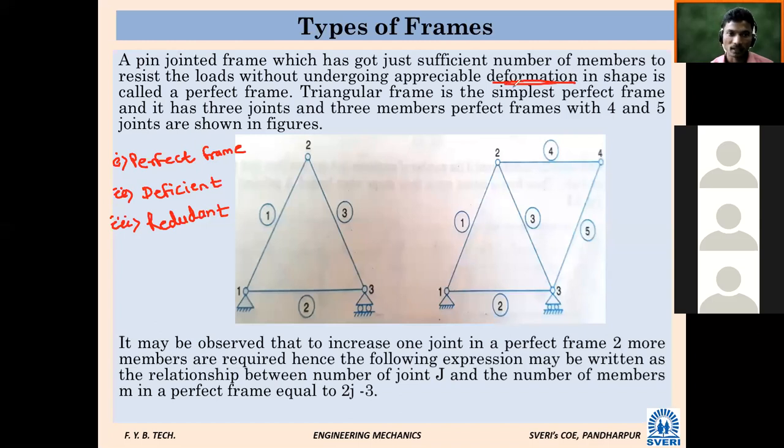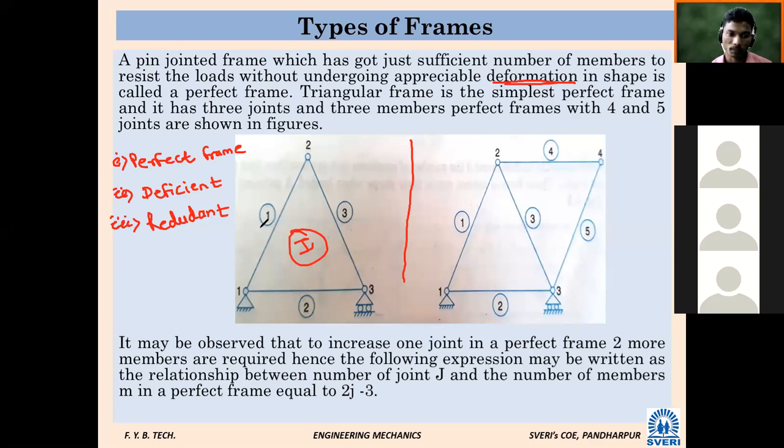Whatever first figure you are observing, just see this first figure, don't see the second one also. Here you have to see the different joints and the number of members.